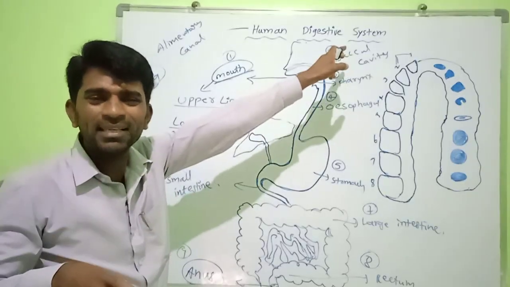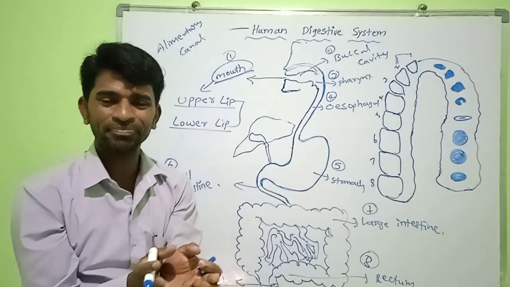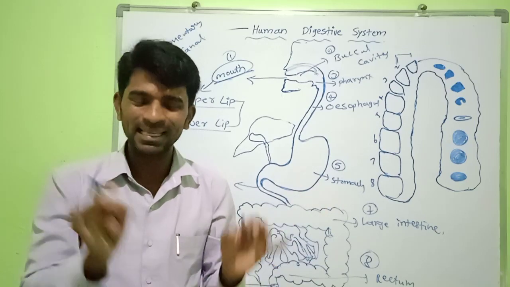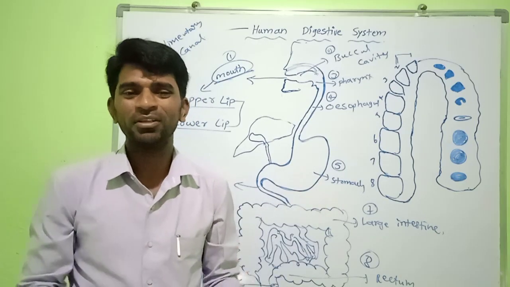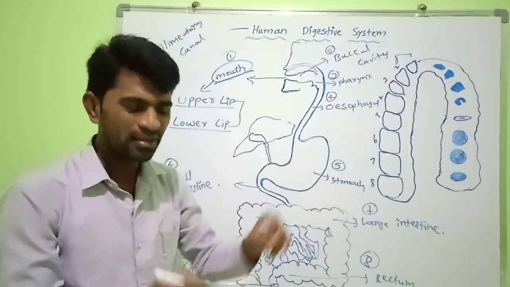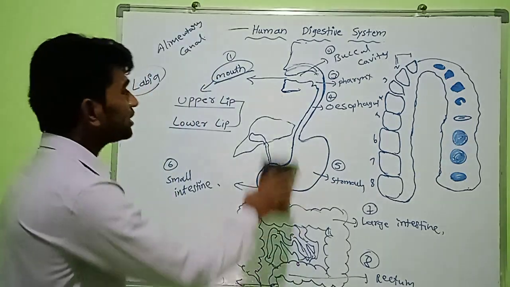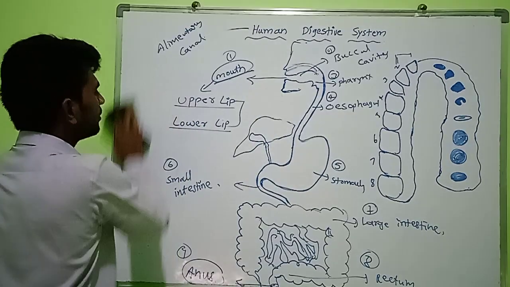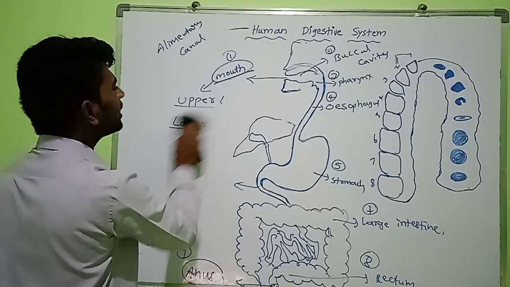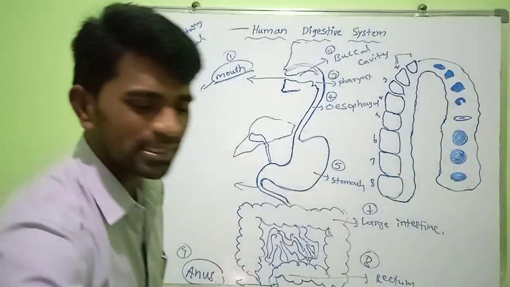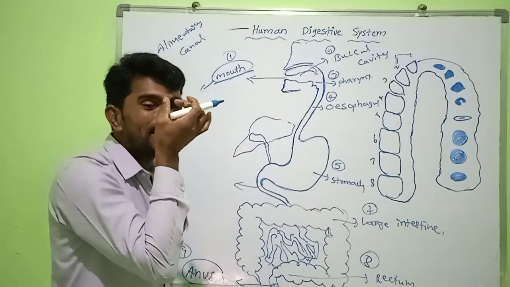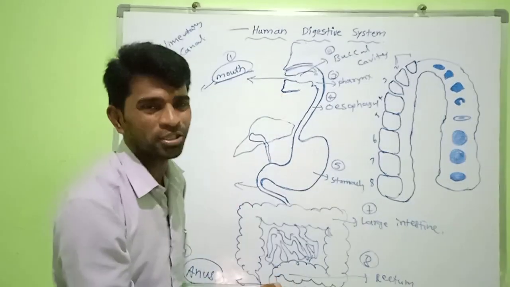The buccal cavity is a spacious region. It contains other parts like teeth, salivary glands, and tongue. These parts are present in the buccal cavity. So dear students, the buccal cavity is separated from the nasal cavities, which are the respiratory part.